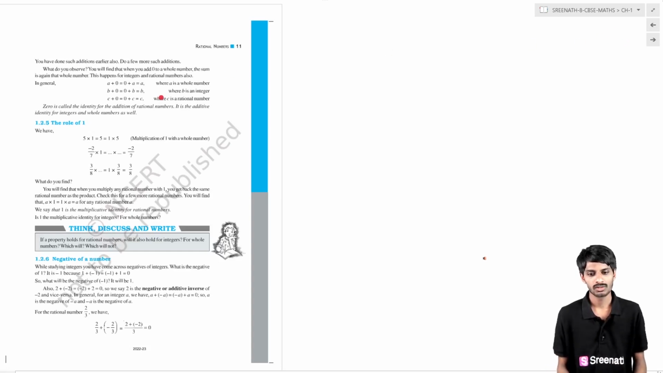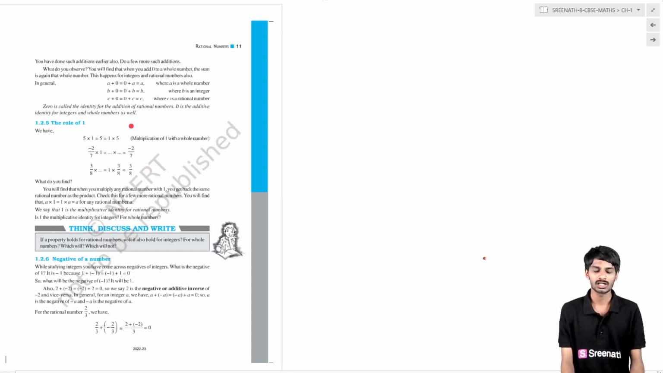What you will get? You will also get the same number. So in this case also, if you add any number like that, if you add 3 to 0, we will get 3. 3 is a whole number. If you add minus 3 to 0, you will get minus 3. Minus 3 is an integer.